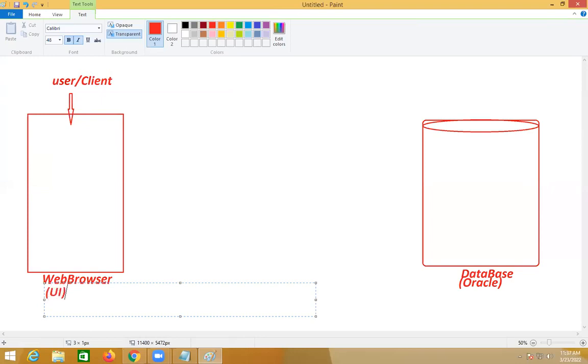UI stands for user interface technologies. We asked students to go with HTML, CSS, JavaScript. Those who completed JavaScript go for Angular, and after that Bootstrap, based on the requirement. That is UI, the browser side. Oracle is the storage side. Both are different, right?